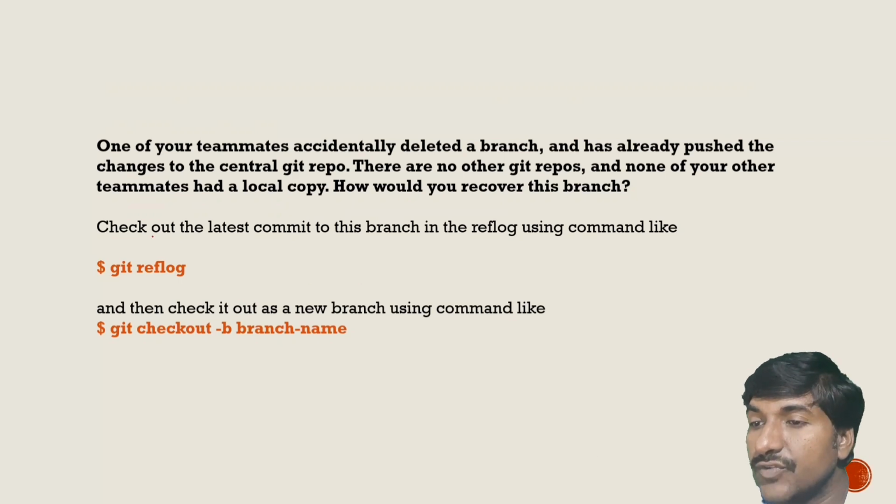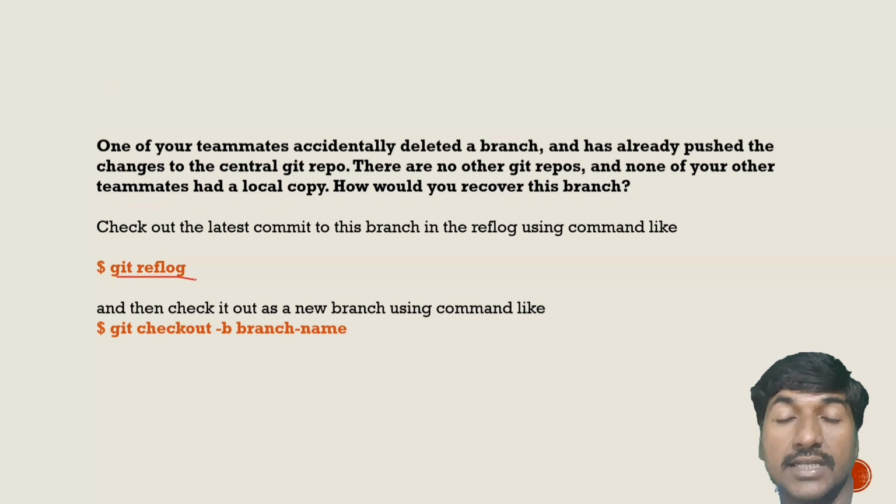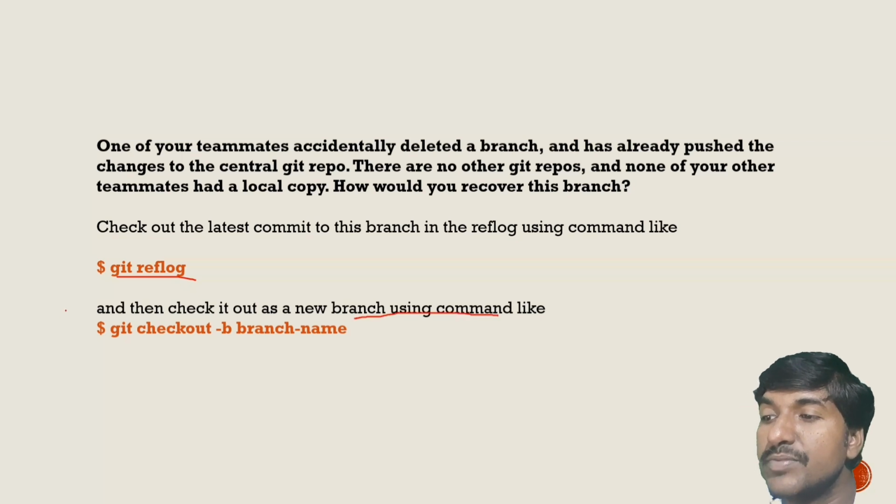First we need to find the latest commit to this branch in the reflog using a command. By using git reflog, we can find the latest commit to this branch, and then check it out as a new branch using a command like git checkout -b branch name.